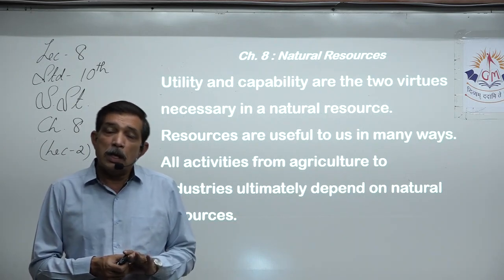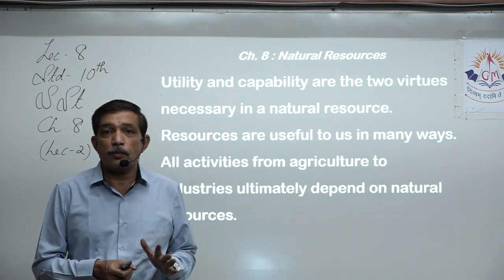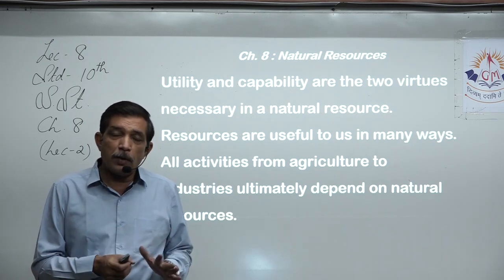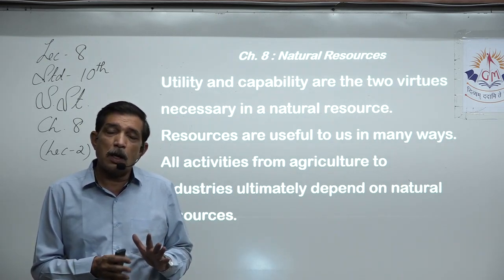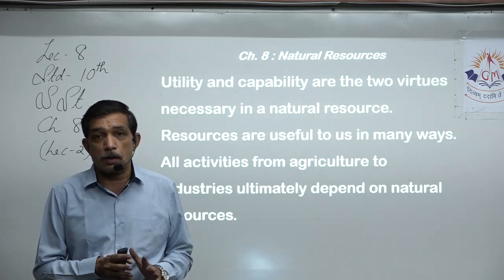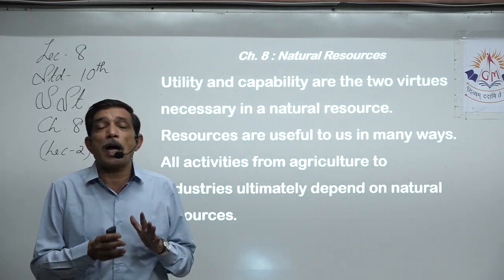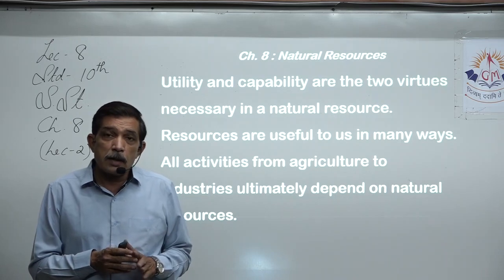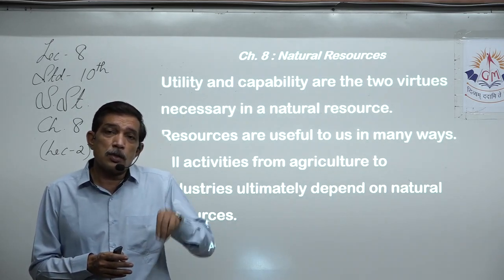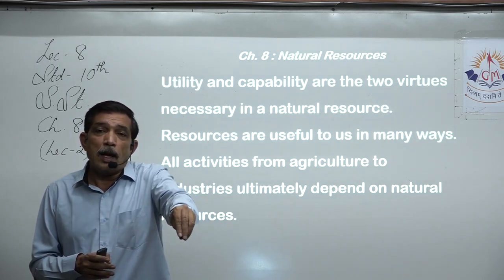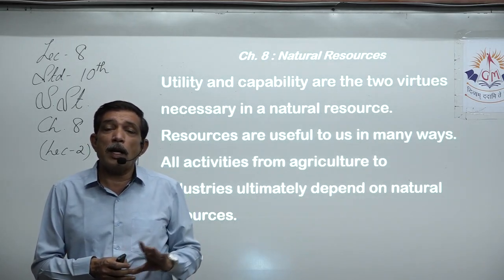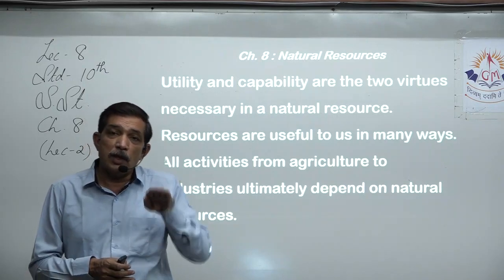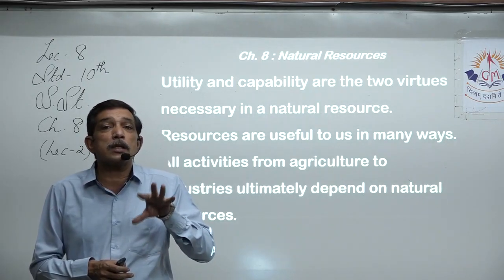For example, soil is present everywhere, all around the earth. Soil is a very, very rich resource. But then we should have the knowledge that if particular seeds are sown in a line, after a few days plants will start coming out, and at a particular time this plant will give this fruit.